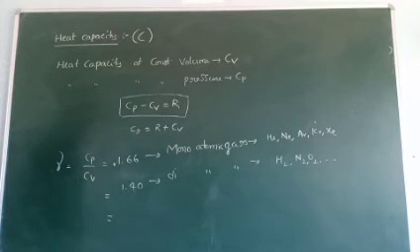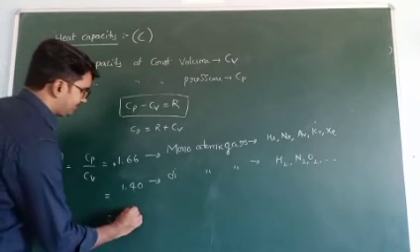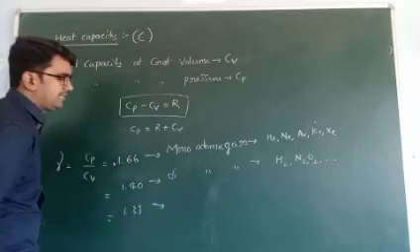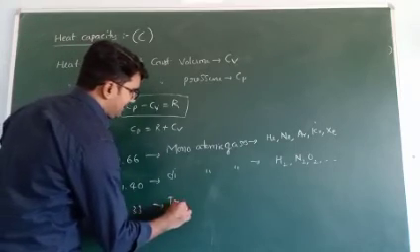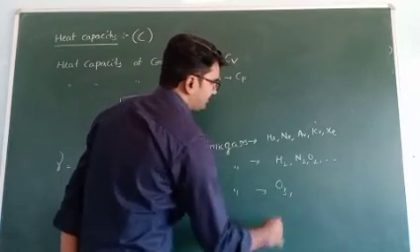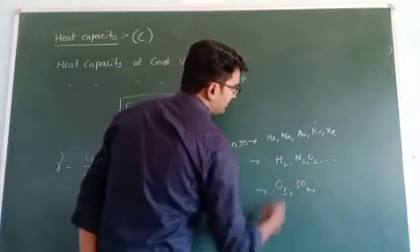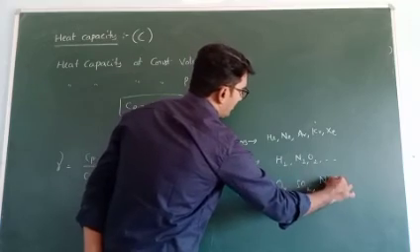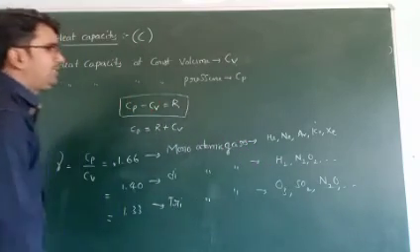If Cp by Cv value is 1.33, such gases are triatomic gases: O3, SO2, N2O. These are all triatomic gases.